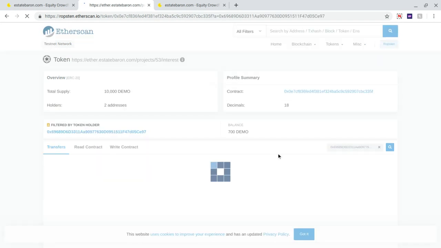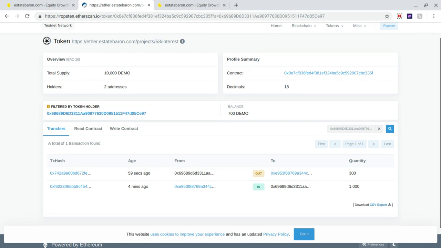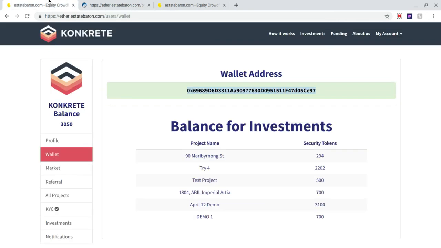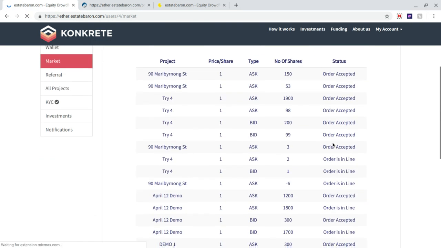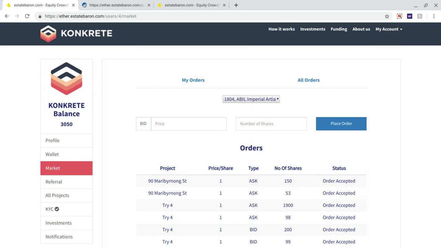Yep, 700 demo tokens, 300 as a sell. And if he goes in the market tab, there should be an order on his behalf which is pending for 200 tokens. The buy side of things works exactly the same way in opposite order. The user can place a buy order and then admin can accept it.